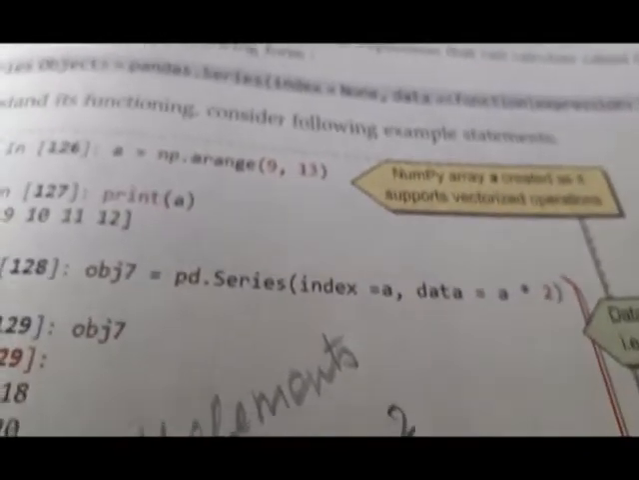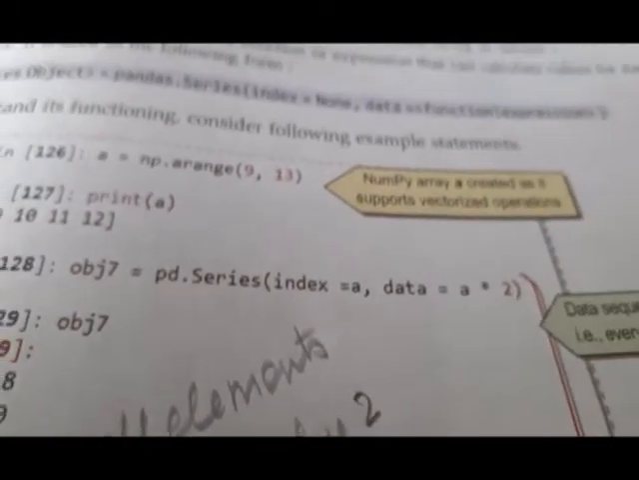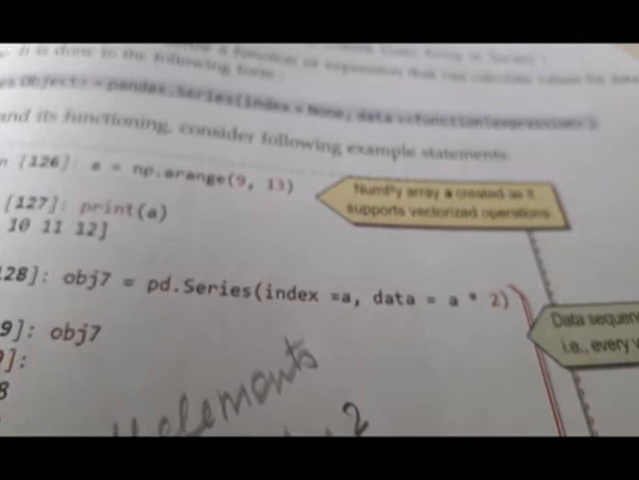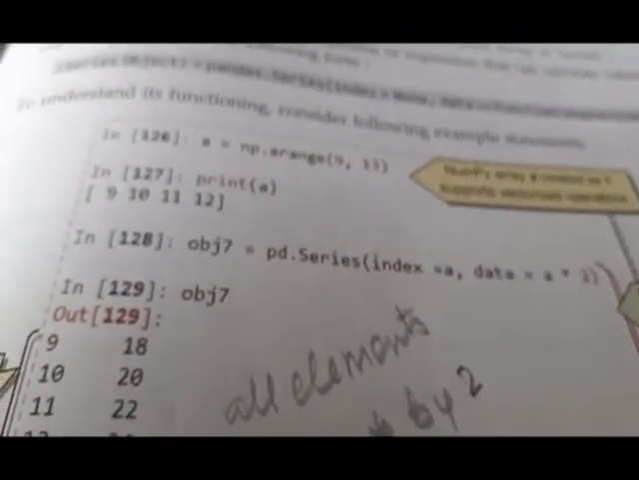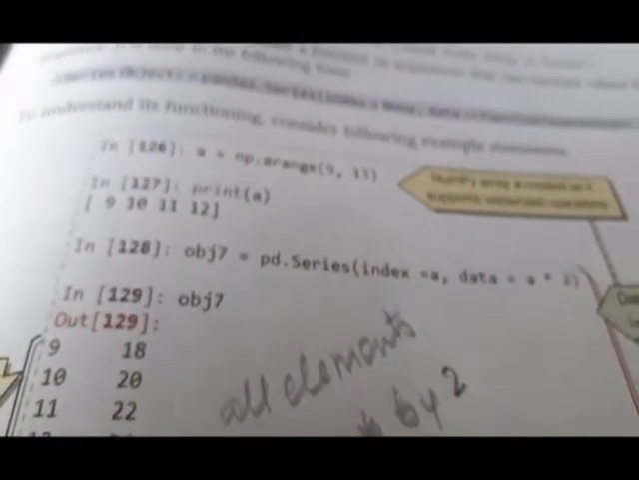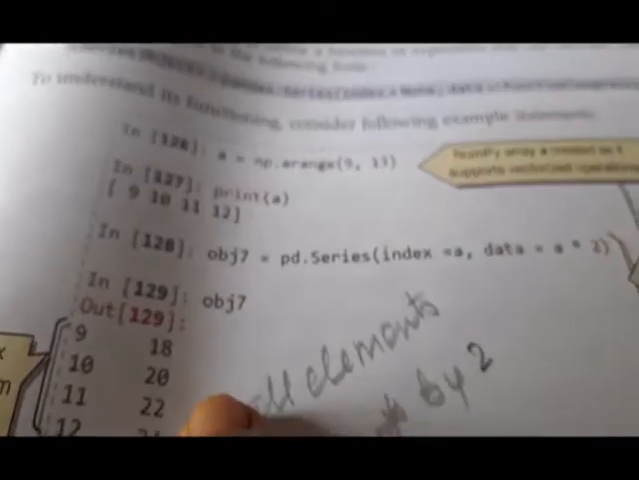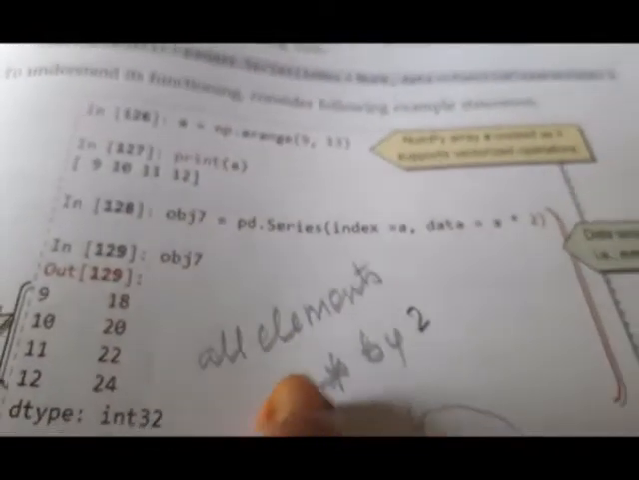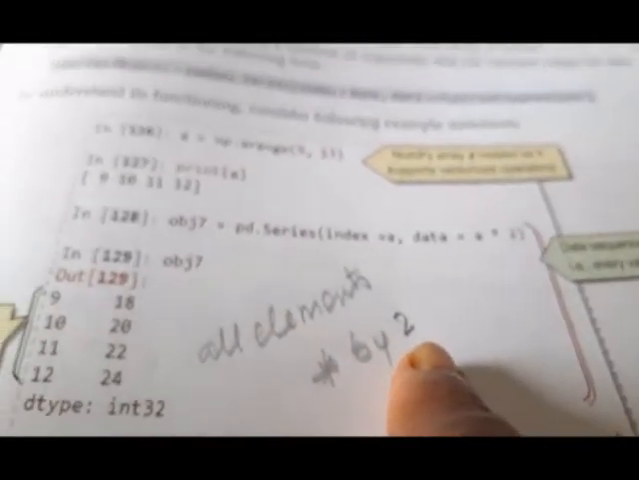I taught you the array chapter only for this. Whenever any mathematical operation is performed on an array, it affects each element's value. So a into 2 means each element of the array, that is 9, 10, 11, 12, is multiplied by 2, and the result is this. All elements are multiplied by 2 individually.